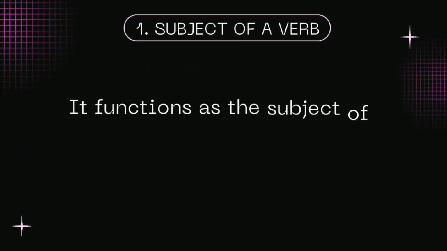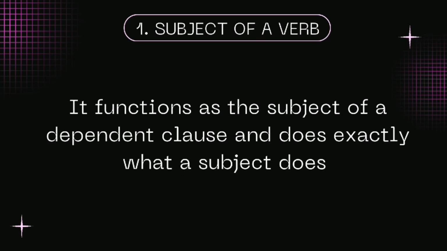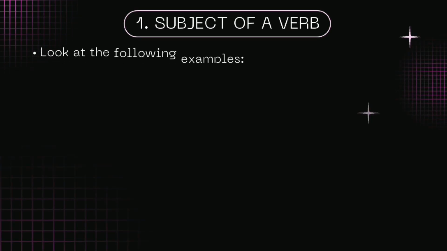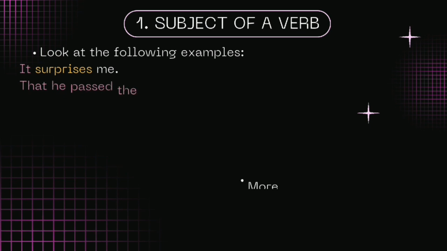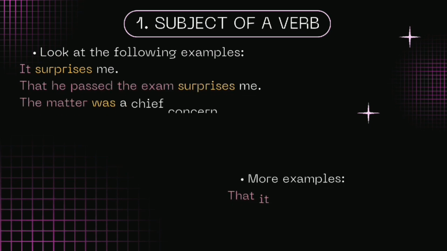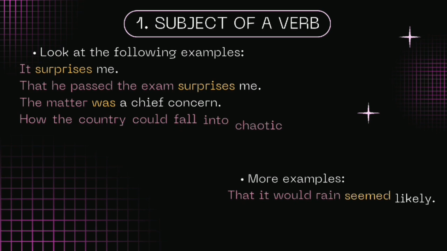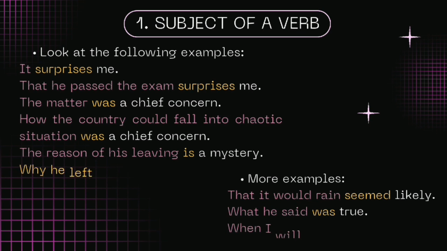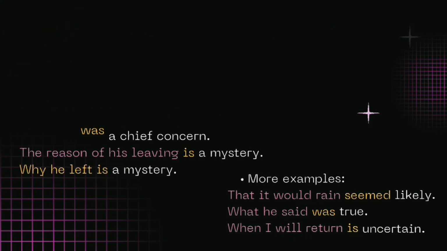Now we come to the role and function of noun clauses. The first one is subject of a verb. It functions as the subject of a dependent clause and does exactly what a subject does. Look at the following examples. It surprised me that he passed the exam. How the country would fall into a chaotic situation was a safe concern. The reason of his leaving is a mystery. Why he left is a mystery.